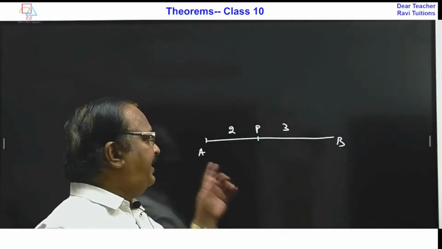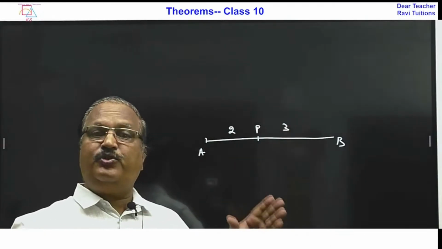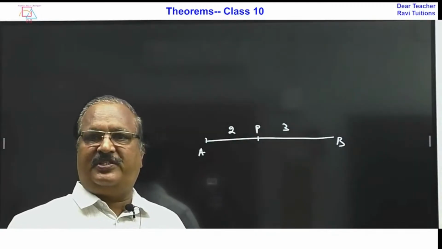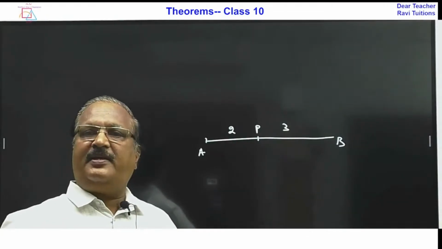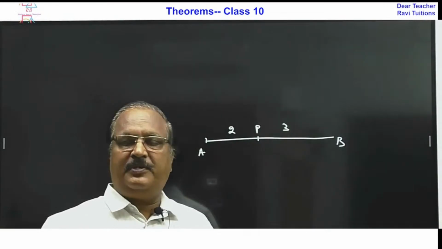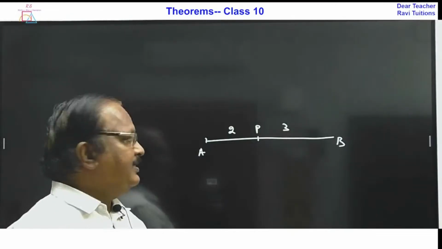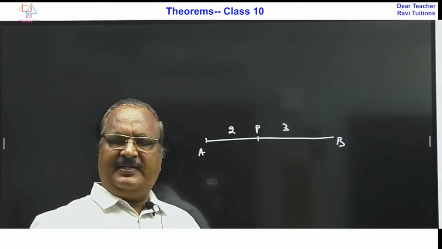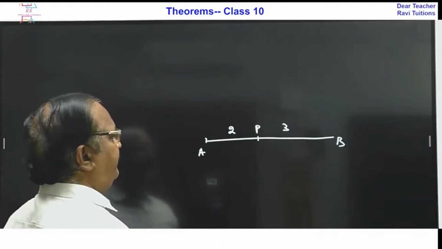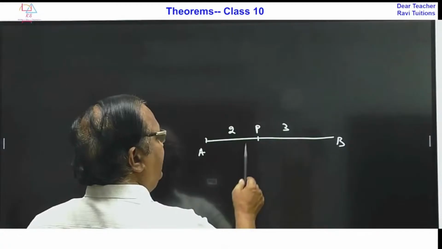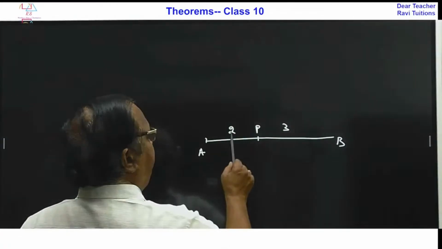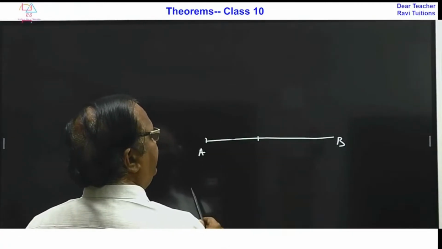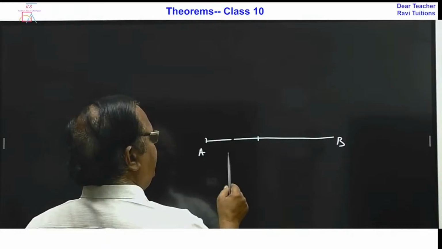That means divide the line segment in the ratio 2:3. This is a construction, and it is also there in the triangle chapter as an important question. So how to do this? It is given very nicely in the textbook, but still I will show you. Our target is to find P in the ratio 2:3.